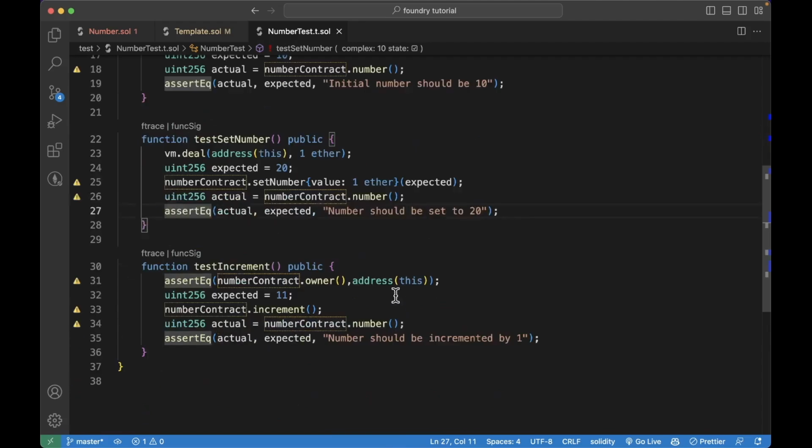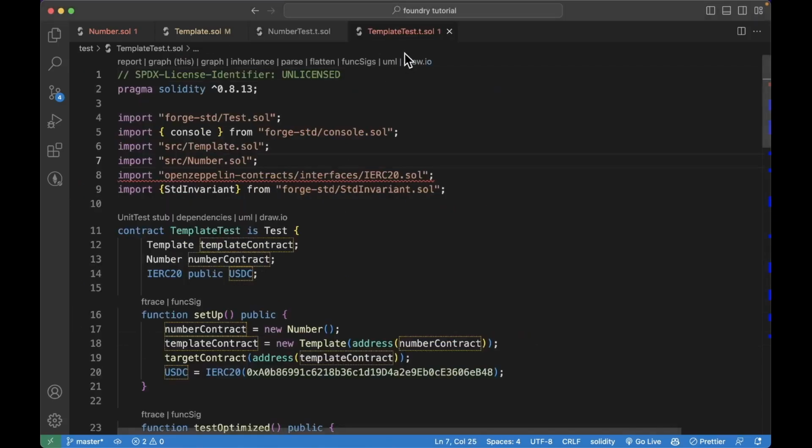Lastly, we have a testIncrement function that will assert first of all if the owner is this address. Then we'll expect that the value is 11. Once we increment it, we'll get the actual and assertEq that the number should be incremented by 1.